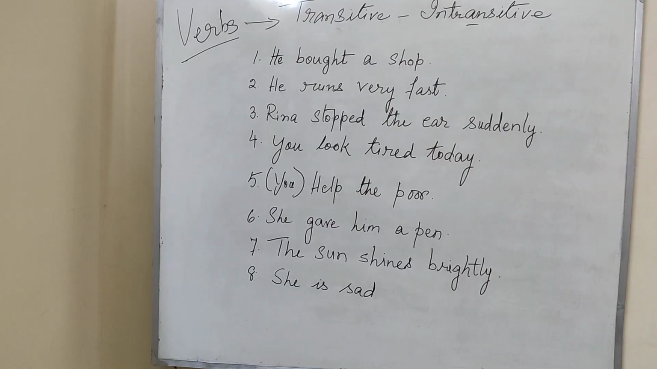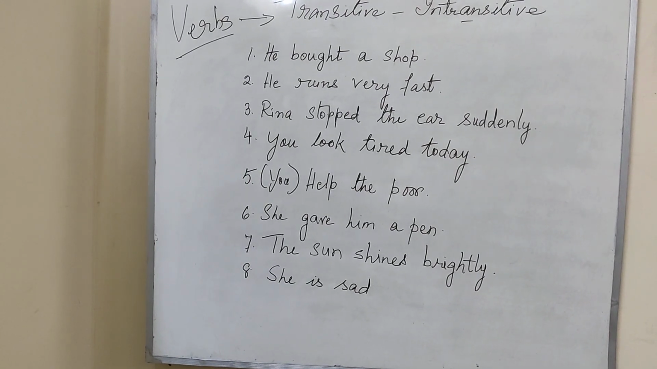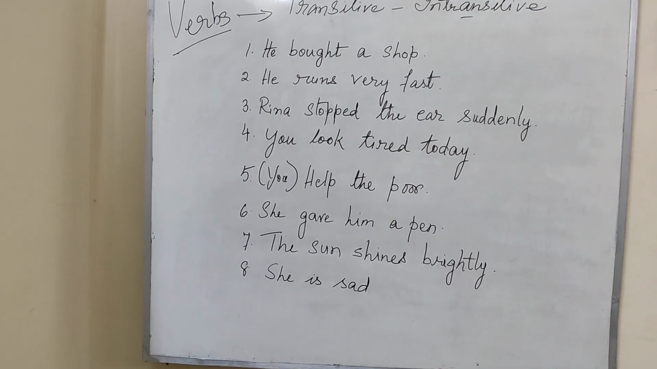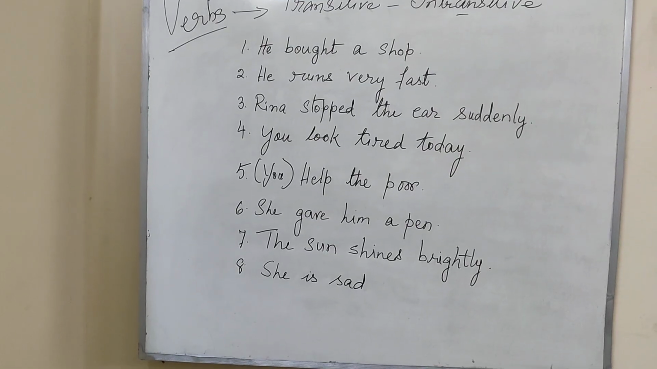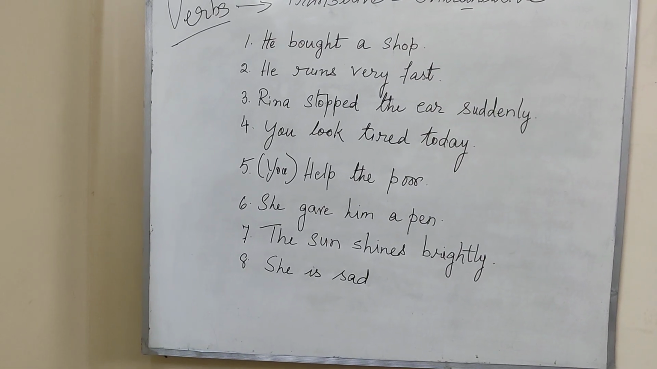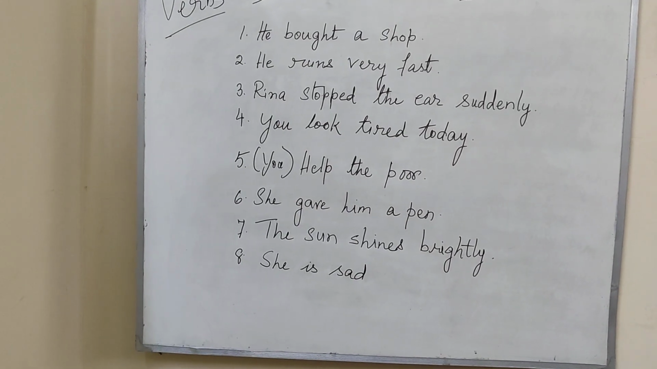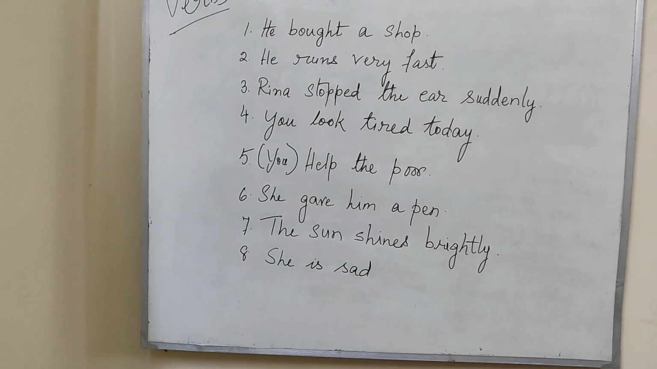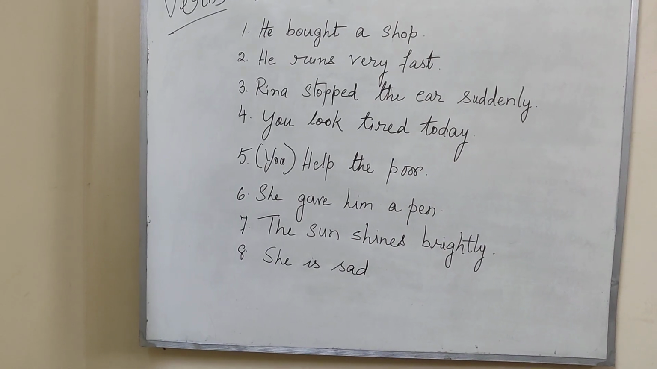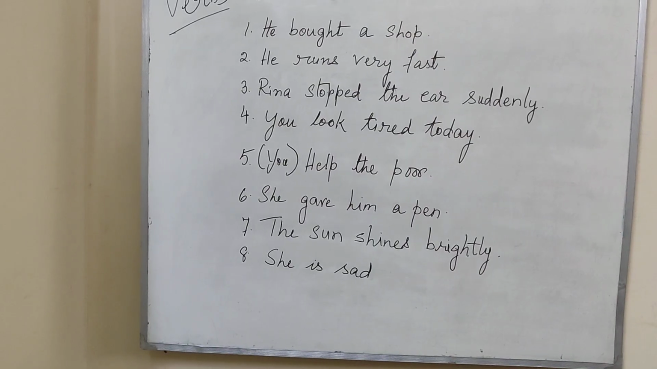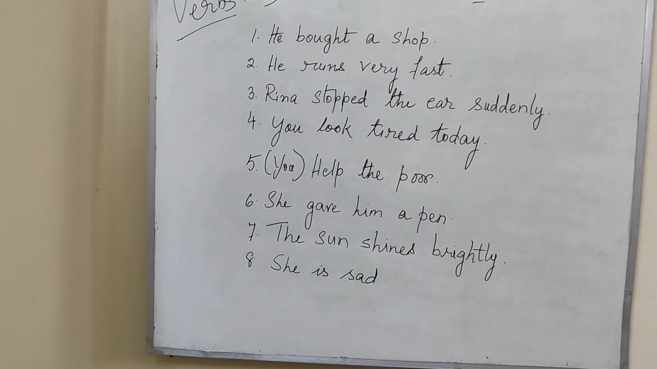Okay? Number 5, help the poor. Now, here you has been written in the bracket because you is understood. You help the poor. Now, the helping passes on from the subject to the object, that is the poor. Here the subject is not mentioned, but you have to understand that there is a subject you. So, you help the poor, the verb moves from the subject to the object,